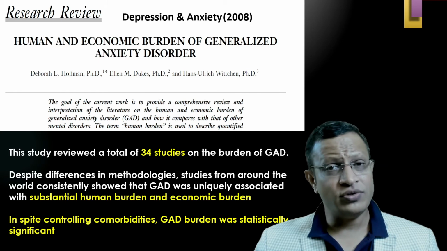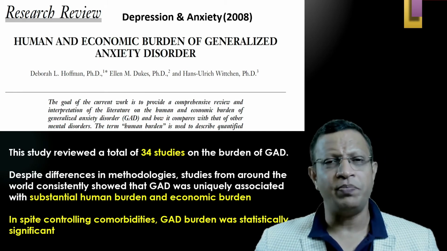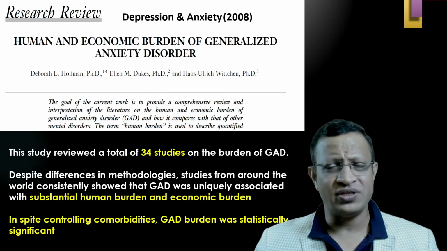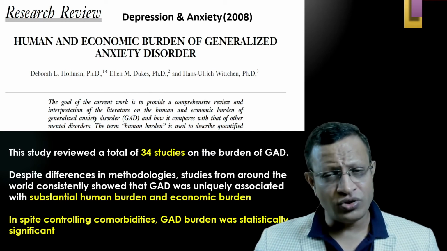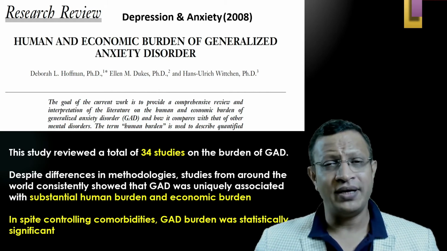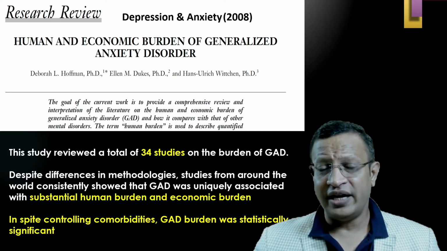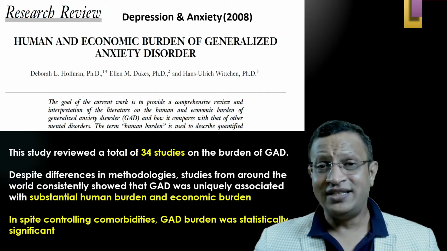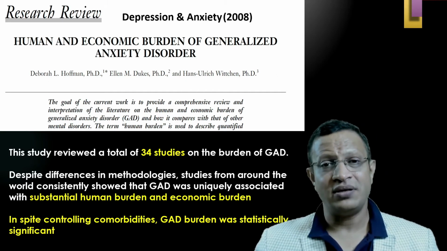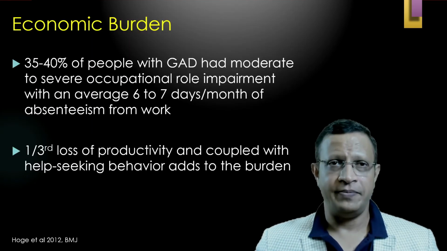Further, by using statistical methods, they controlled for various comorbidities such as depression, personality disorder, OCD. After controlling for comorbidities, GAD continued to be statistically significant with regard to human burden and economic burden. That means it is not just because GAD has comorbidity that the burden increases. GAD as an independent diagnosis increases the burden, not only with comorbidity.